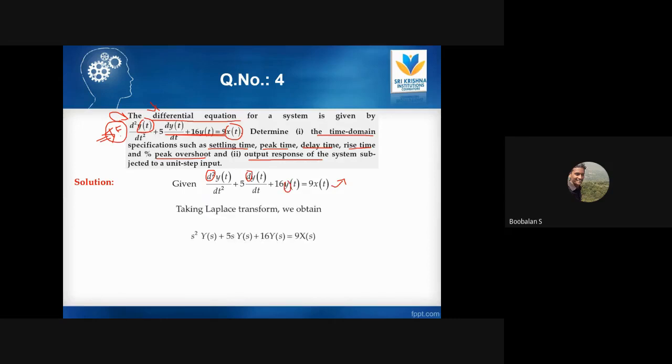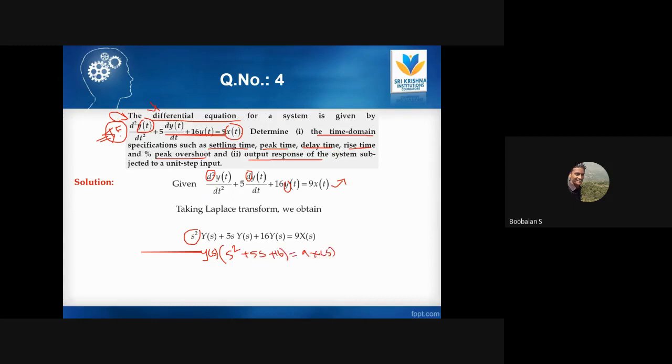So the entire double derivative is replaced with s square, the single derivative with s, and the variables become capital Y and capital X. Whereas the common term Y of s, I am just going to bring outside. So taking Y of s outside, the remaining terms are s square plus 5s plus 16, equal to 9 X of s.